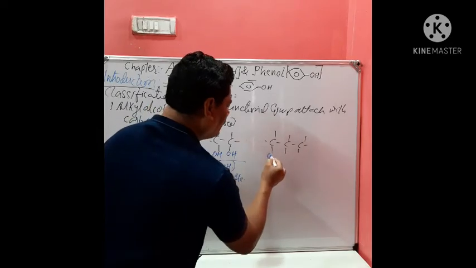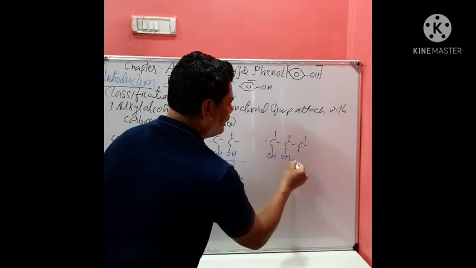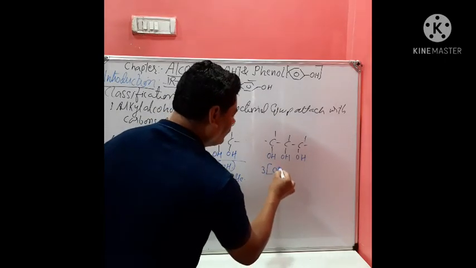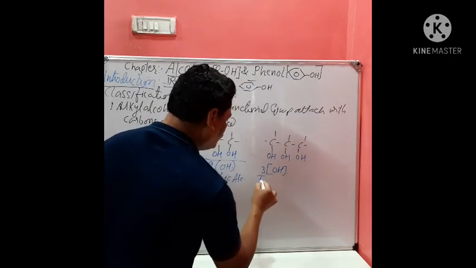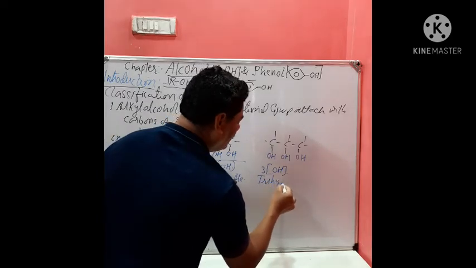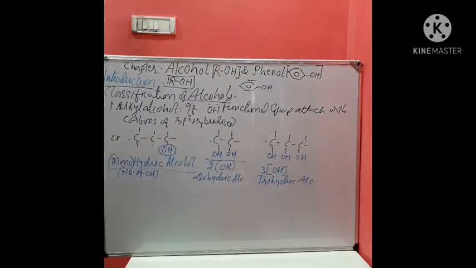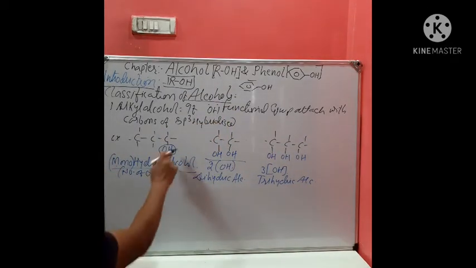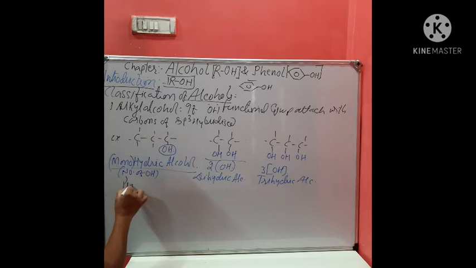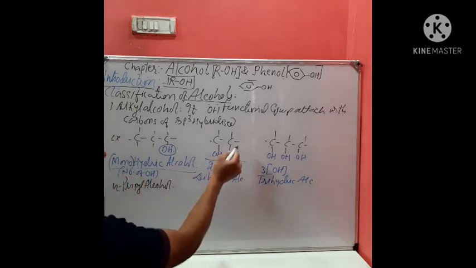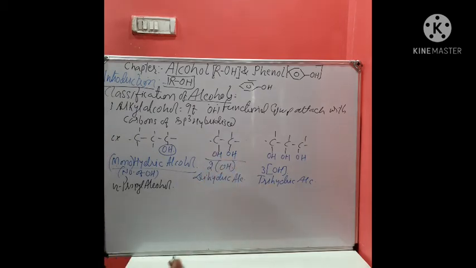Here, if three OH groups are attached, this is called trihydric alcohol. All these alcohols are very important. Simply, this is called propyl alcohol, you can write normal propyl alcohol. This is called dihydric alcohol.